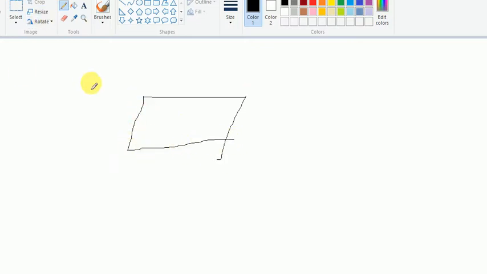In this parallelogram, whatever resultant is drawn is the resultant of these two forces, which we have to determine. There is one formula for the resultant: the square root of F1 square plus F2 square plus 2 F1 F2 cos theta, where theta is the angle with respect to the x-axis. This we call the law of parallelogram.